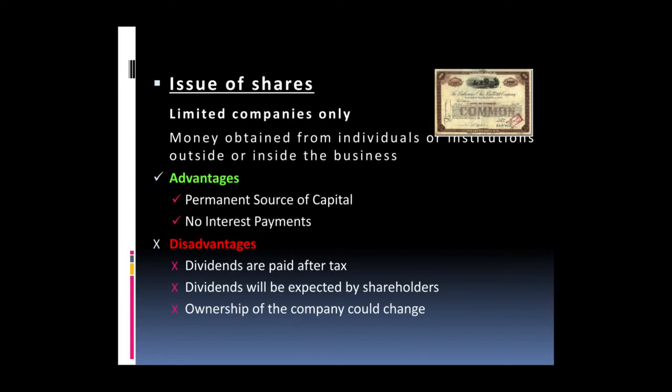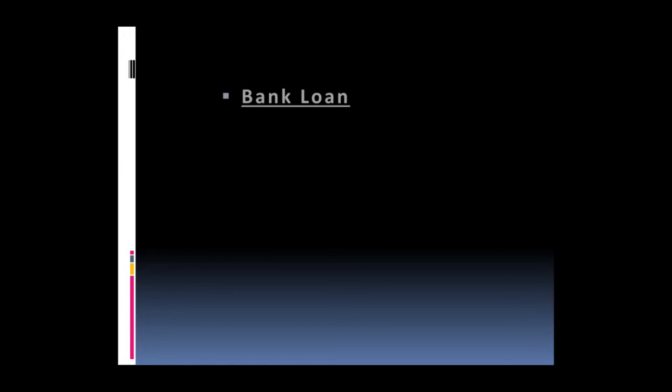So here, you obtain money from individuals. The good thing about issuing shares is that it's a permanent source of capital. It's capital that need not be repaid to anyone, right? There is no interest to be paid like a bank loan. However, you have to pay dividends to shareholders. And of course, these dividends should be paid on a yearly basis, and they will be deducted from your profit, right? All the shareholders will expect to get dividends. And maybe when you issue shares, especially in public limited companies, the ownership of the company could change, so you might lose ownership. But still, it's a common way for limited companies to raise finance.